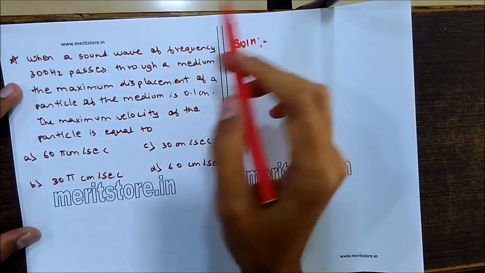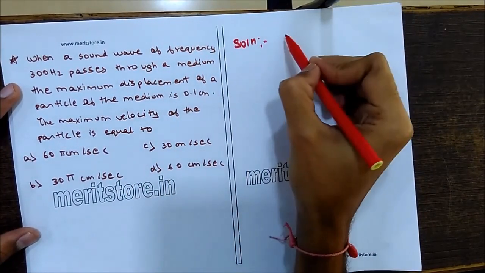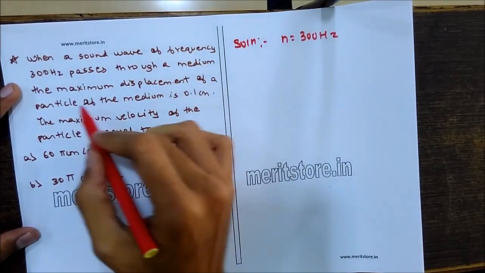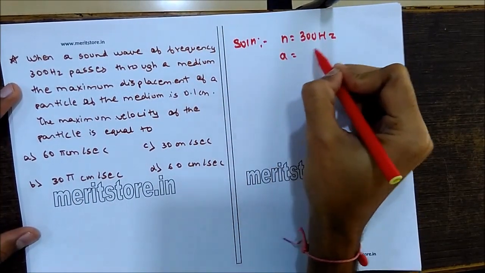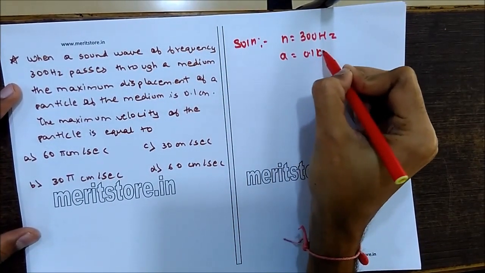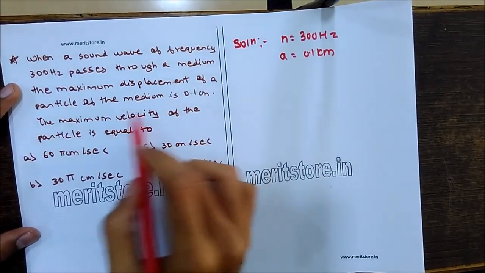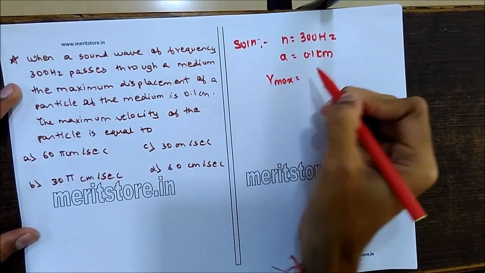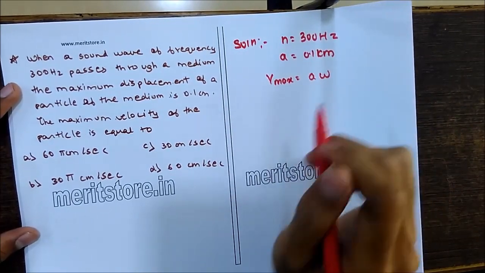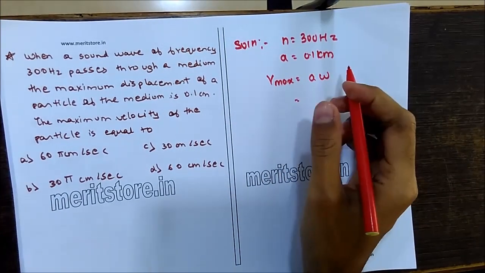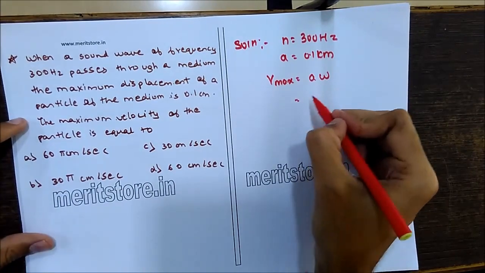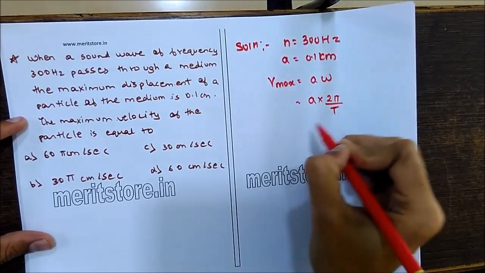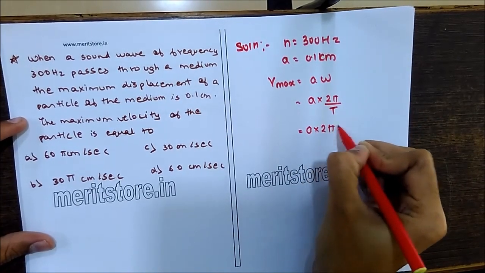Okay, so basically here it is a sound wave of frequency n given as 300 Hz, passing through a medium. The maximum displacement A, which is equal to 0.1 centimeters, is given. Then the maximum velocity of the particle, Vmax, we have to find, which comes from the formula A into the angular frequency omega. So we have A into omega, that is 2 pi by T, that can be A into 2 pi n.